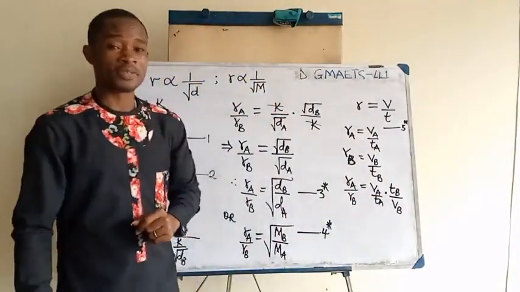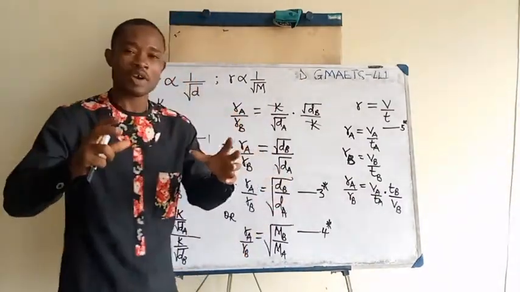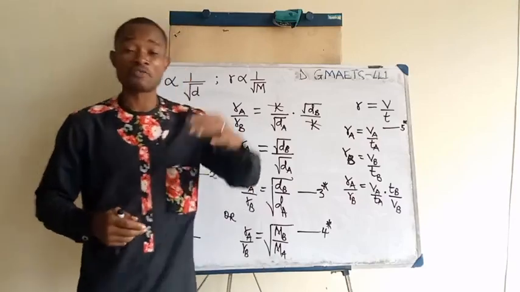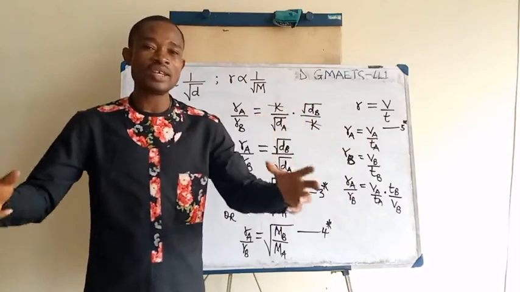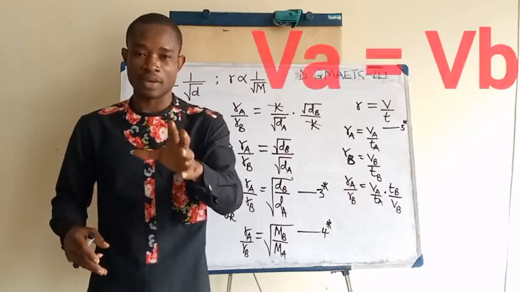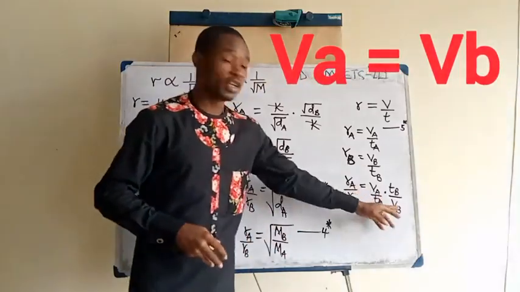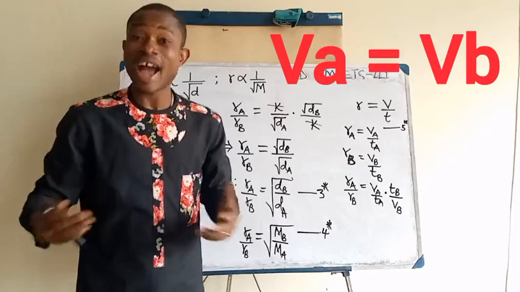Now, I want to tell you something. Pay attention, you can put it down. When carrying out this experiment to compare the rate of diffusion of one gas to another gas, for you to be experimentally accurate and consistent, the volume of the two gases must be the same. I repeat, the volume of the two gases must be what? The same. So that your experimental result will be accurate.